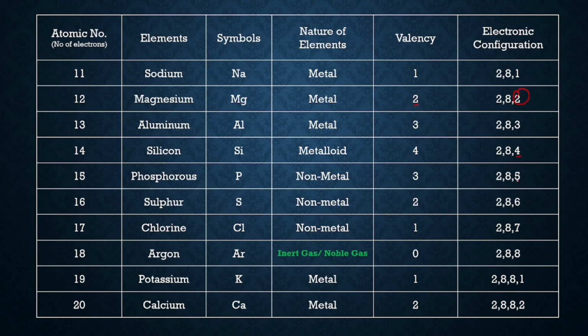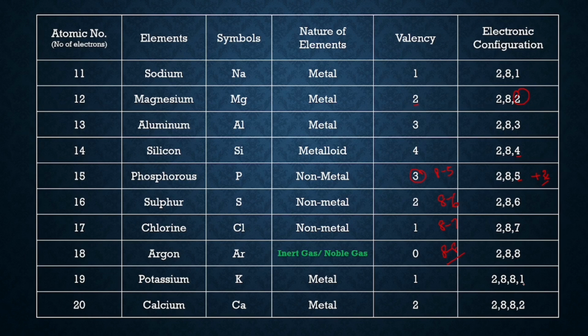Then phosphorus has 5, so instead of losing 5, gaining 3 is easy. So the valency is 3. If the valence shell has up to 4 electrons, valency is 1, 2, 3, 4. But if the valence shell has more than 4, you have to subtract it from 8. So 8 minus 5 is 3, 8 minus 6 is 2, 8 minus 7 is 1, and 8 minus 8 is 0.